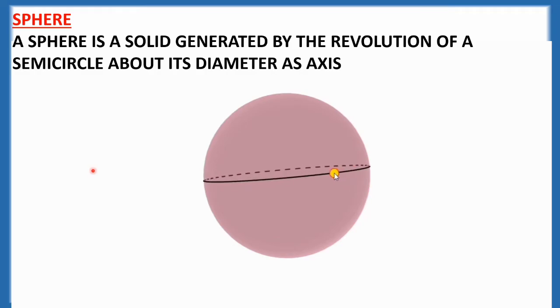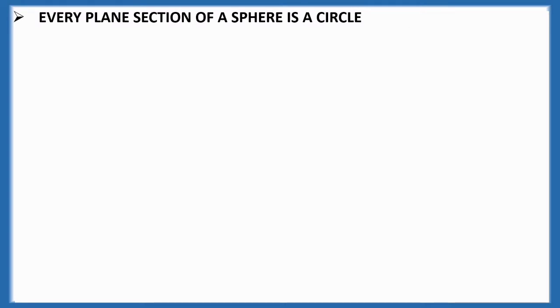A circle is a two-dimensional shape. A sphere is a three-dimensional figure. Many people think that a sphere and a circle are one and the same, which is not correct. Every plane section of a sphere is a circle. See here.